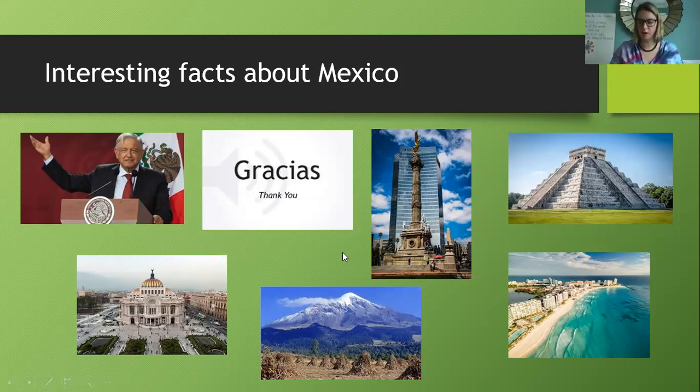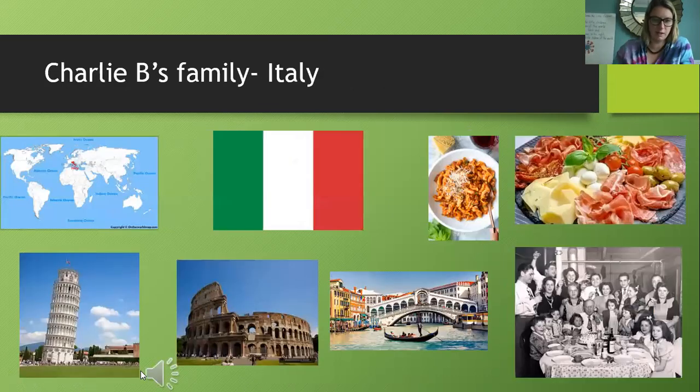So we're going to learn a little bit more about some other places in the world. Kindergarten, some families sent me some information about where they're from. So this is from Charlie B's parents. Charlie B. Oh, this is the national anthem. So I'm just going to try again.